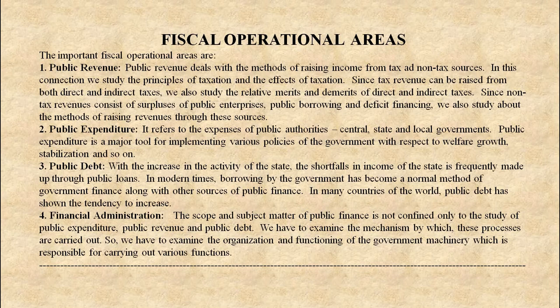The third point is public debt. With an increase in the activity of the state, the shortfalls in income of the state is frequently made up through public loans. When there is a shortfall, government takes debt, that is called public debt. In modern times, borrowing by the government has become a normal method of government finance along with other sources of public finance.